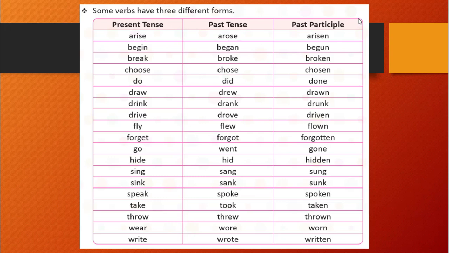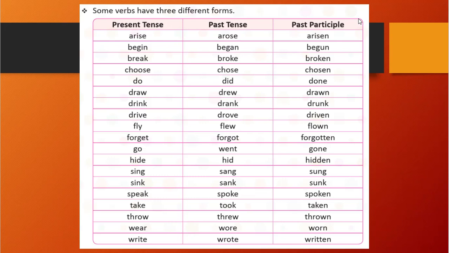You see arise, it will become arose and arisen. Begin, began, begun, break, broke, broken. You see all three are different here. All three have a different form. So the first form is choose, then the second form is chose, the third form is chosen. The first form of do is do, the second form of do is did, and the third form of do is done.